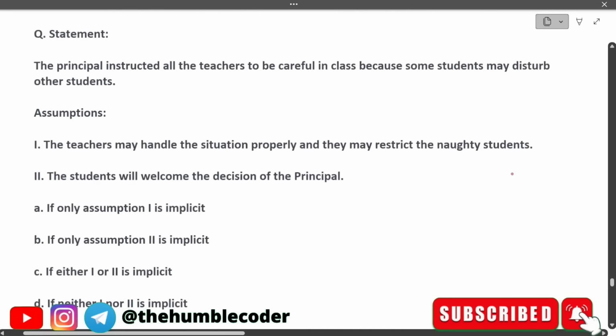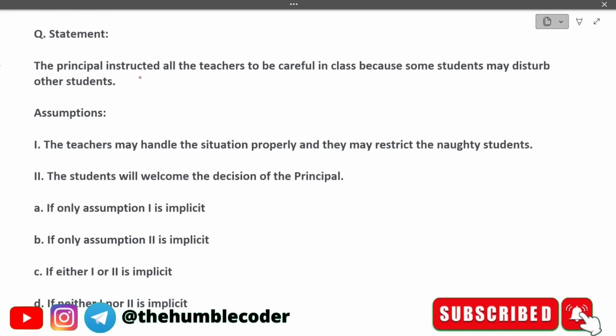We have a statement, and based on that we have to answer our questions. The principal instructed all the teachers to be careful in class because some students may disturb other students. We have a few assumptions. First one is the teachers may handle the situation properly and they may restrict the naughty students. Statement 2 is the students will welcome the decision of the principal. Now we have different options.